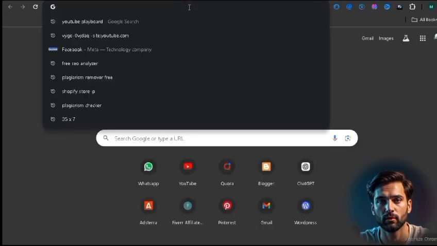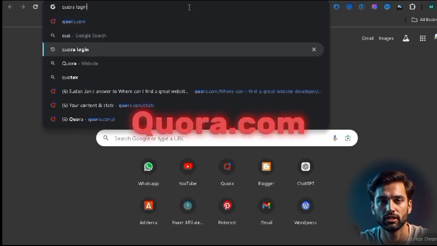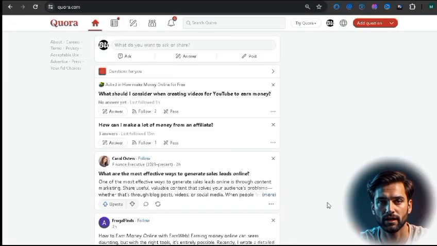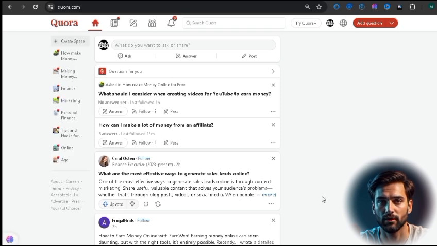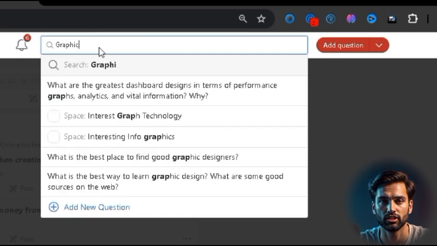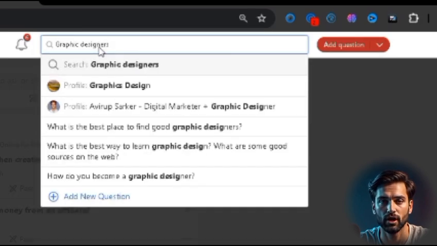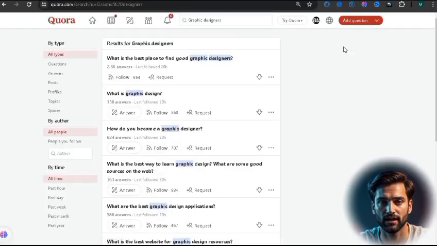To promote it, we will use one of the most popular sites on Google called Quora. Search Quora.com on your browser and log in. It will take 2 minutes to complete this process. Once you are done, you can start searching for the services you want to promote. I'll search graphic designer. Let's see what results show up. It came up with lots of questions. People are surely in need of a talented designer. Pick a question that suits your service.